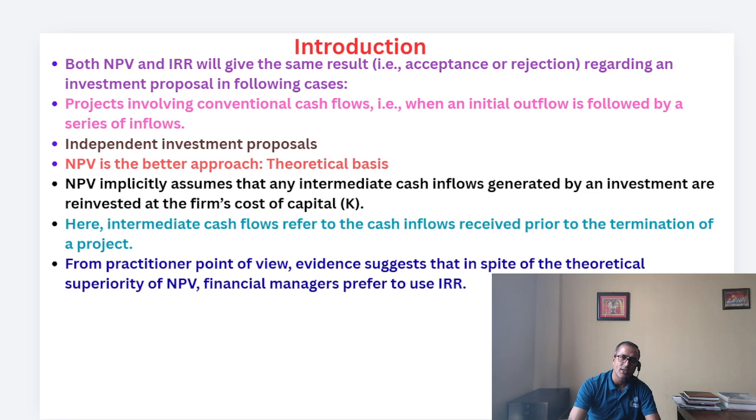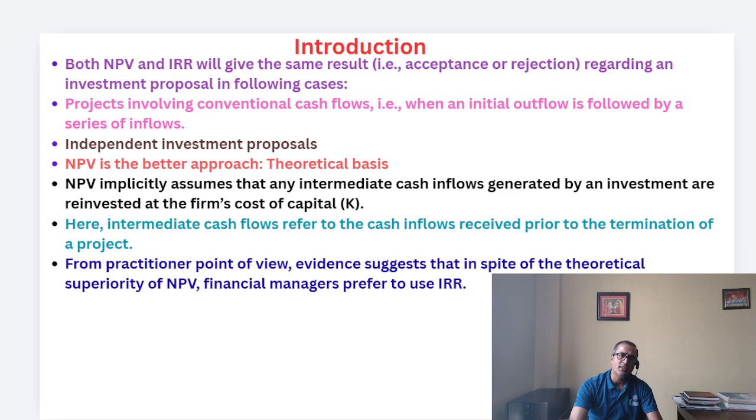That is the conventional cash flow we assume in finance while discussing capital budgeting, when our initial outlay, the net cash outlay, is followed by a series of inflows. But in reality that may not be true. And the second one is independent investment proposals: we assume that all investment proposals are independent of each other.